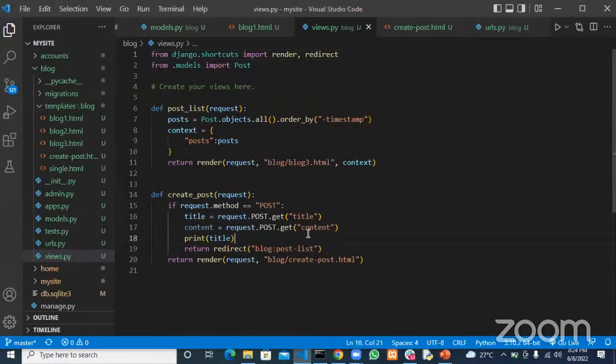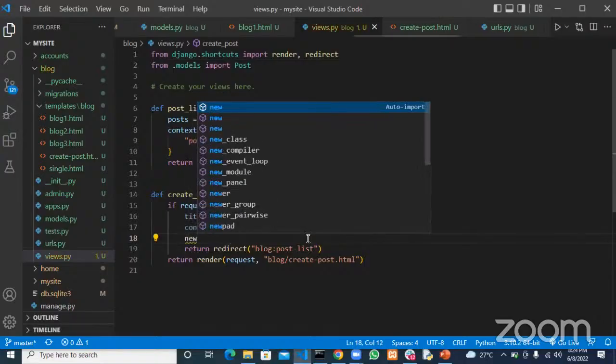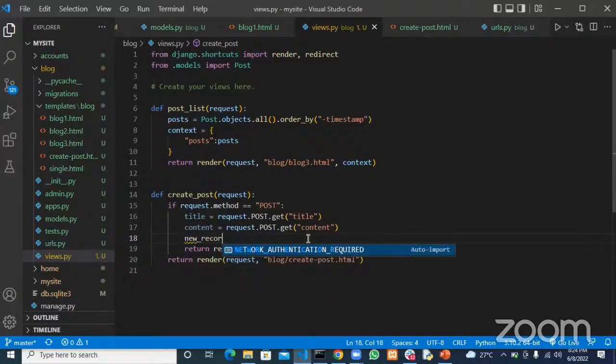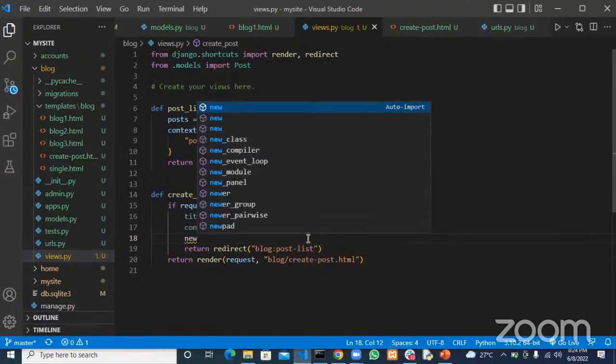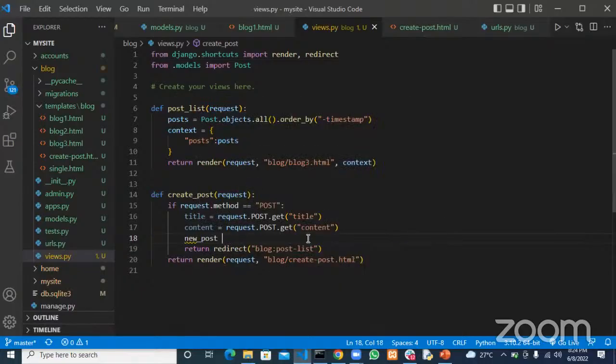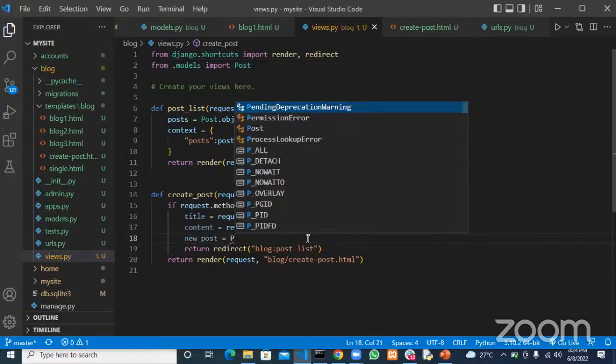So now you have to go ahead and do what? Save, and add this to the database. And we know how we add a new record to the database, right? To add a new record, we assign this to a variable called new record. Let's say new post rather. Let's use new post, and this is going to be a Post.